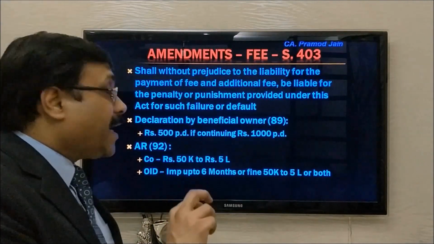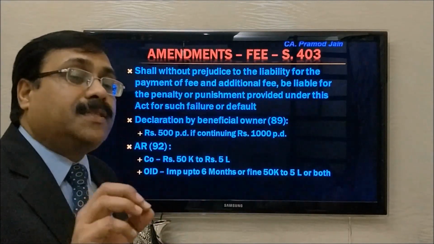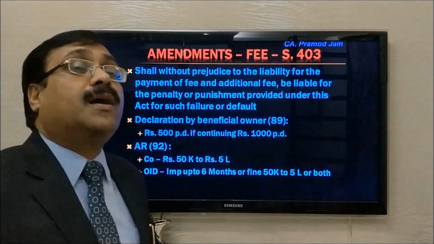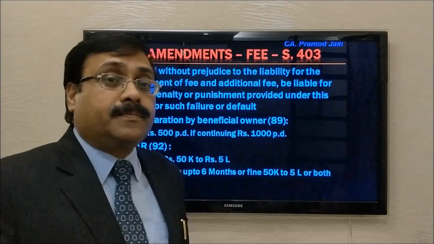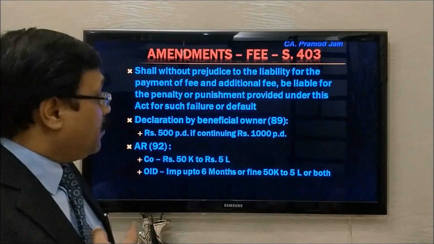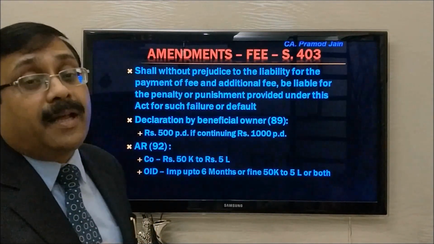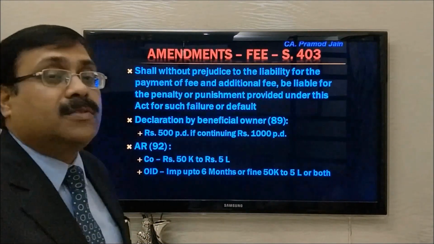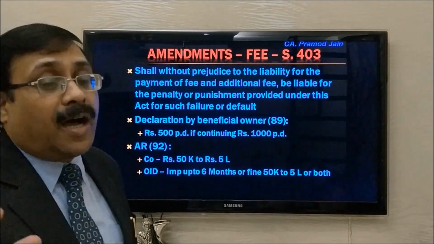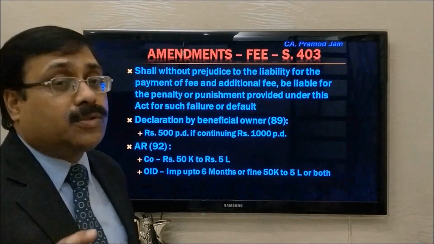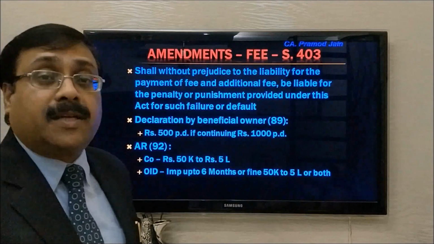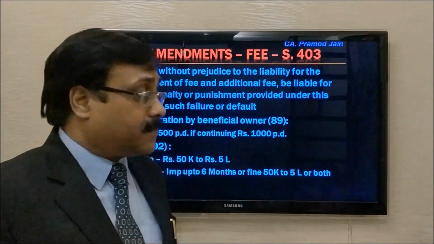So if that annual return MGT-7 is not filed within 60 days of the AGM, apart from the 100 rupees per day, the additional fine that could be levied, I would say could be, though the section says shall be levied, minimum 50,000, maximum 5 lakhs. So again, the compliance is a huge impact, huge emphasis has been given through this Companies Amendment Act 2017 to make the compliances within time.